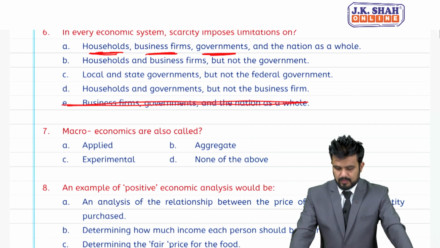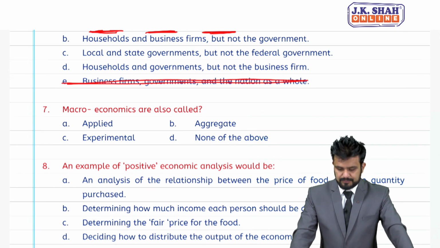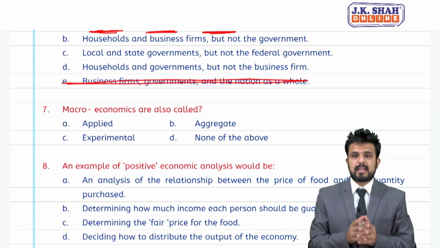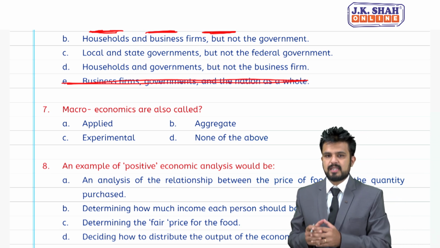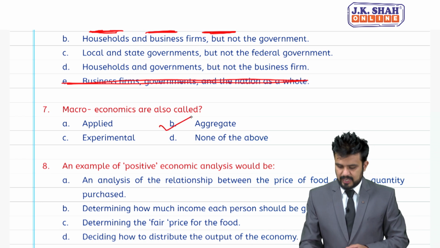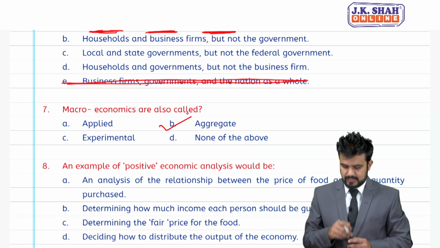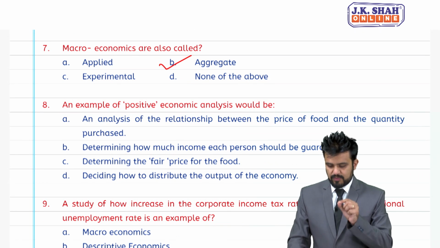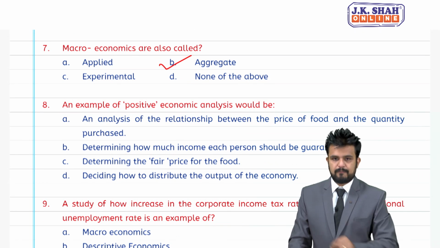MCQ number 7, macroeconomics is also called. Option A, applied economics, B is aggregate economics, C is experimental economics and D is none of the above. So, students, macroeconomics is called as aggregate economics. B is the answer. MCQ number 8, an example of positive economic analysis would be.